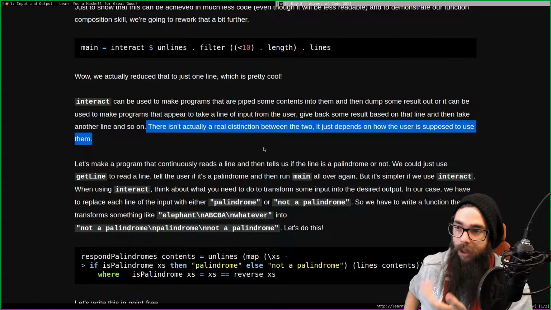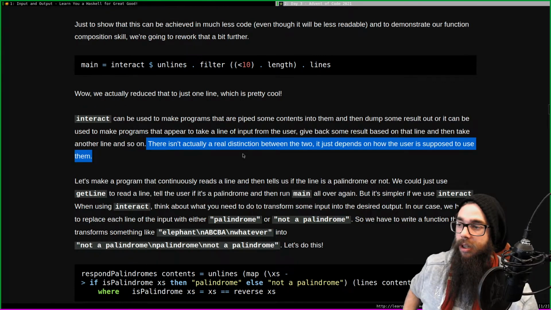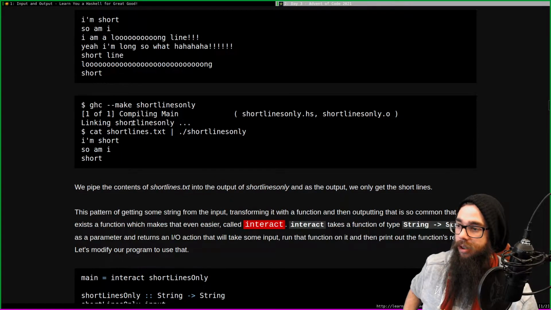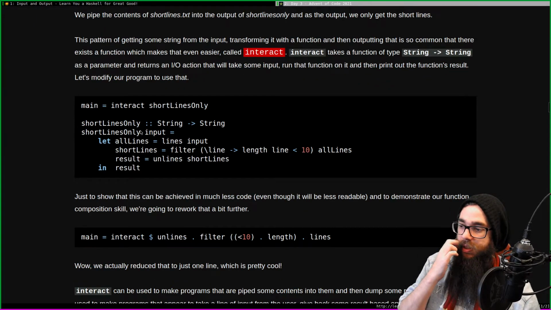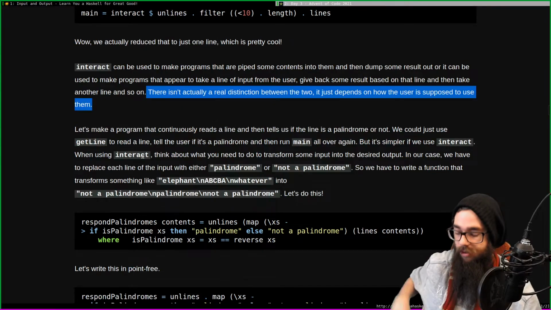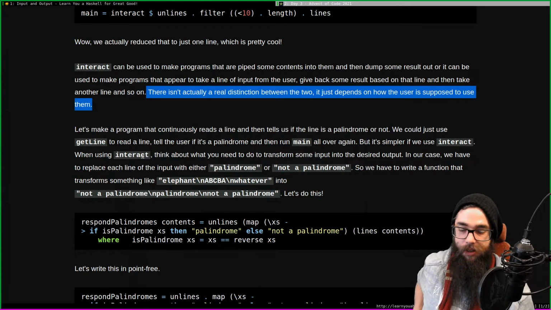Yeah, you can pipe in or you can just give input. I kind of like how the get input works in Haskell, that it takes standard input or it takes written input, right?